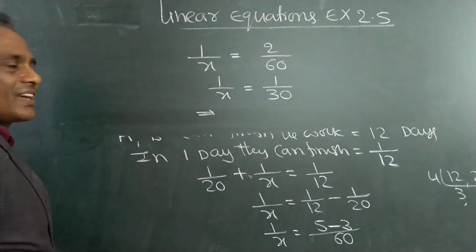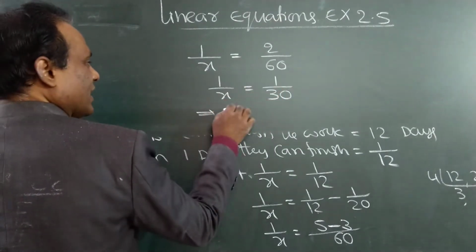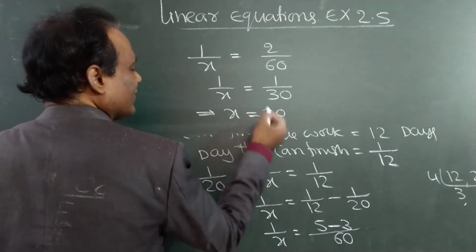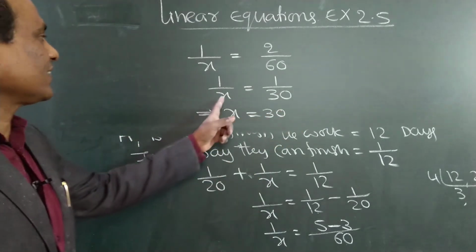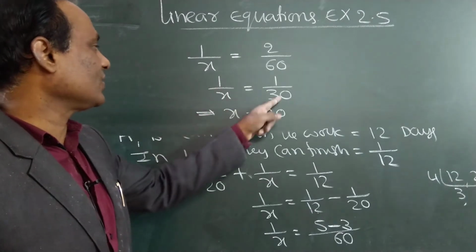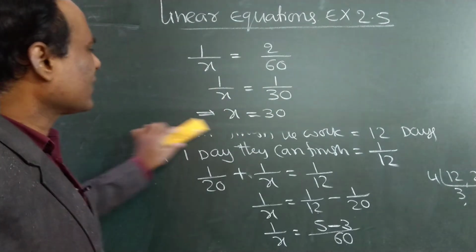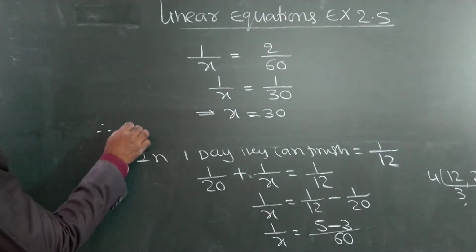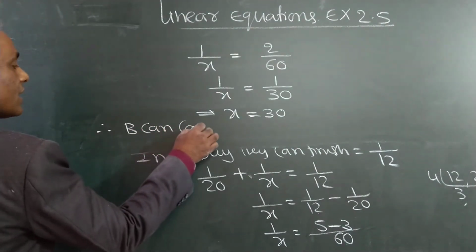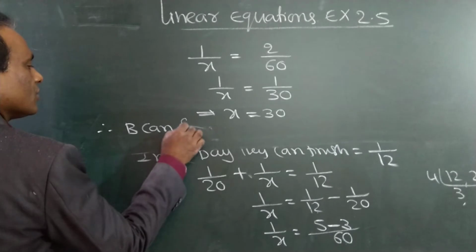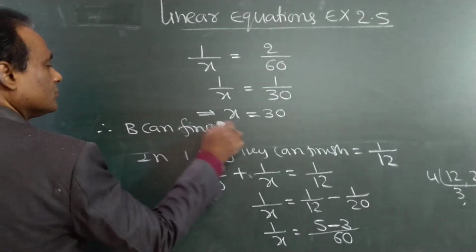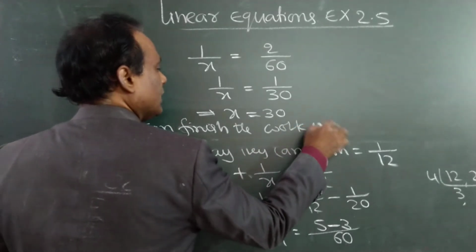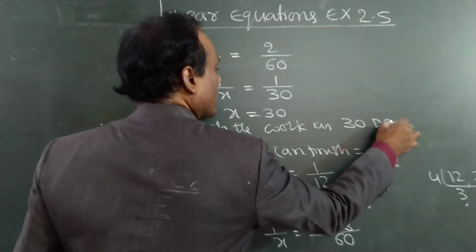If we cross multiply both sides, x into 1, x is equal to 1 into 30, 30. X is equal to 30. So what is x? B, how many days B can complete the work? So therefore B can finish the work in 30 days. This is the process.